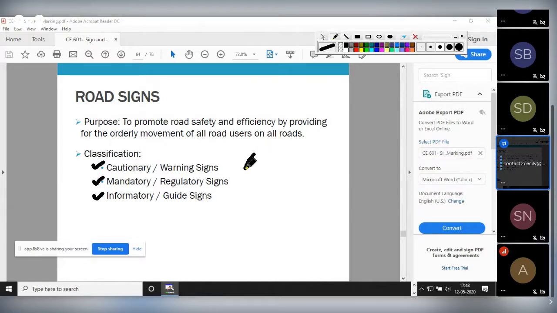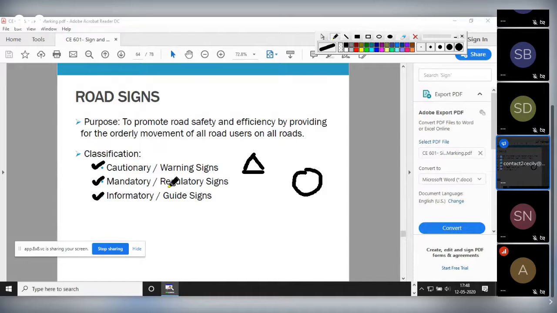Cautionary signs are basically triangular in shape. Mandatory signs are basically circular, except two kinds of mandatory signboards which are not circular. That is stop, and another is give way. Stop will be octagonal in shape. Please remember, the stop sign is mandatory, and its shape will be octagonal, that means made up of 8 sides.